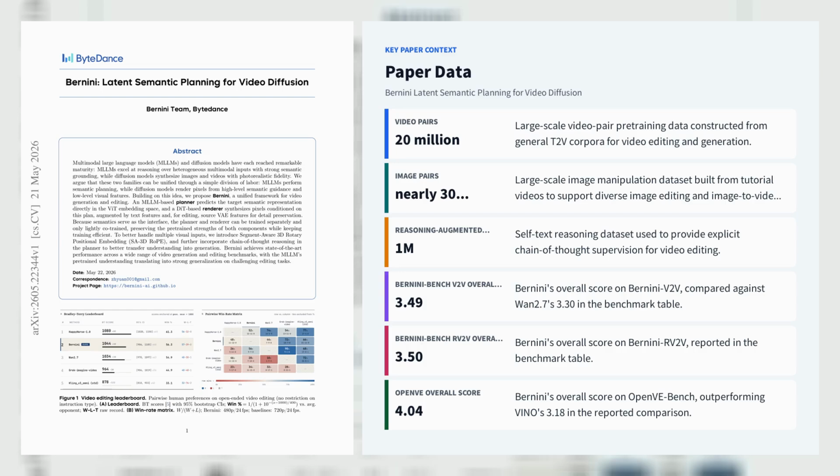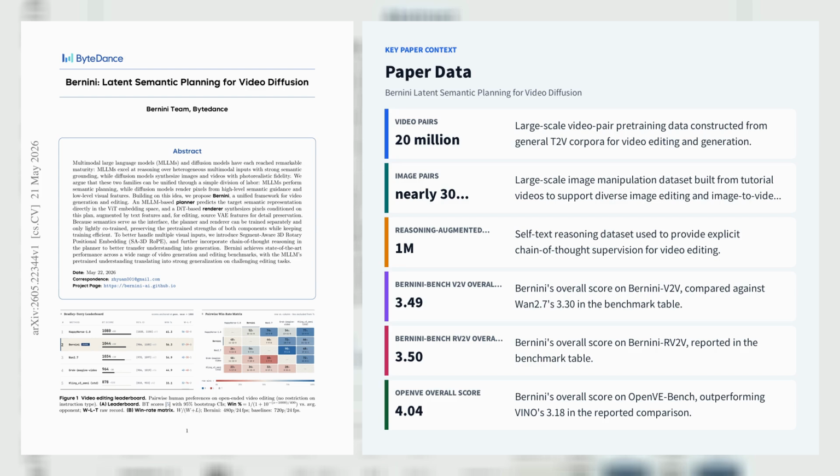Let's explore the first paper, Bernini: Latent Semantic Planning for Video Diffusion. Bernini proposes a two-module video generation and editing framework that uses an MLLM planner to predict target semantics in the model's own ViT embedding space, then a WAN2.2-derived DiT renderer to synthesize pixels in VAE latent space with cross-attention to those semantic embeddings, text features, and source VAE features for preservation.